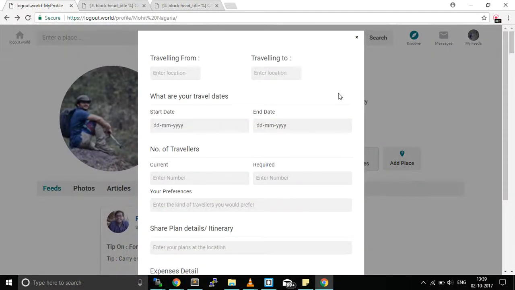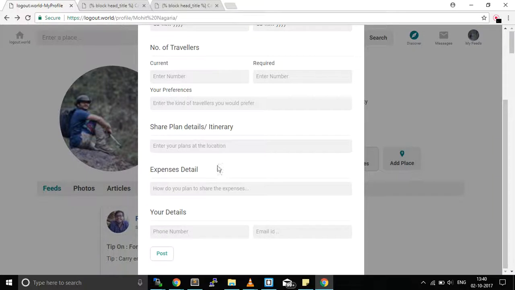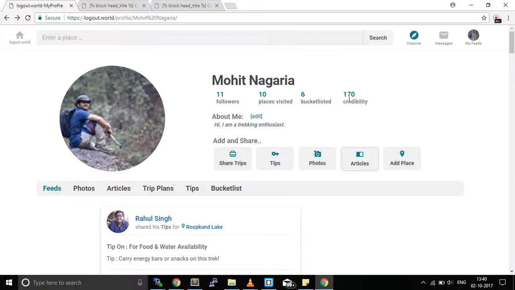This is a feature that we have introduced for when you are traveling somewhere and want two to three more travelers to share your budget. So this is how it works: you can add the place you're traveling from and where you're traveling to, add your dates, and share your personal preferences for travelers. Based on your preferences, they'll be connected to you, and you can just hit the post button, and this trip plan will be added to the place you have tagged.